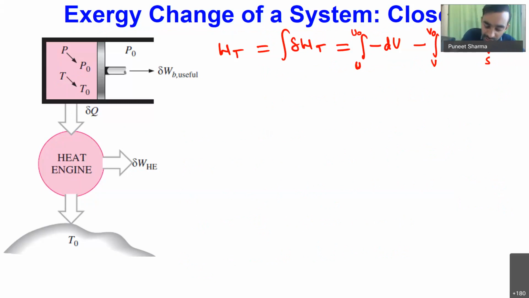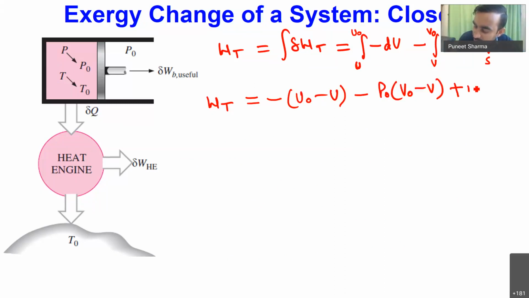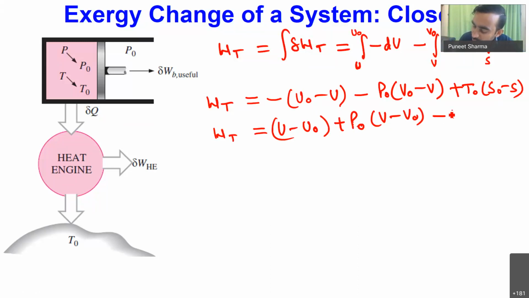Now if I calculate, I will find that the total useful work done when we operate the system in reversible fashion is minus of U naught minus U, minus of P naught into V naught minus V, plus T naught into S naught minus S. Finally I will get WT as equal to U minus U naught plus P naught times V minus V naught minus T naught times S minus S naught.